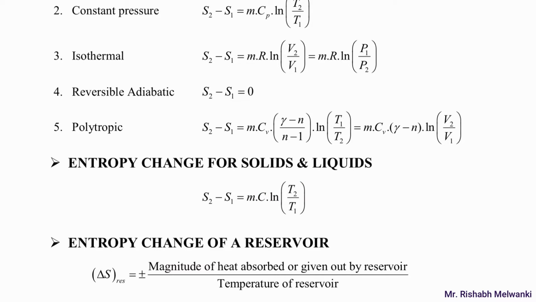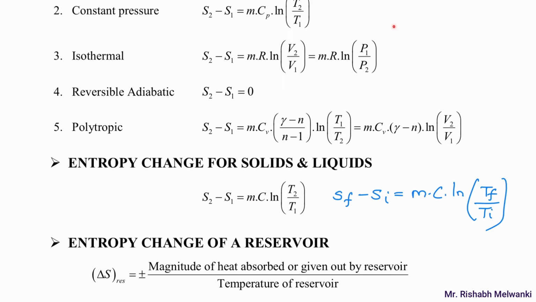Now don't use this S2 and S1 notation. What I can say over here is that this is actually S final minus S initial equal to mc log T final by T initial. We'll use T final by T initial notations like this because it's not necessary. In this case, it might be S2 and S1.